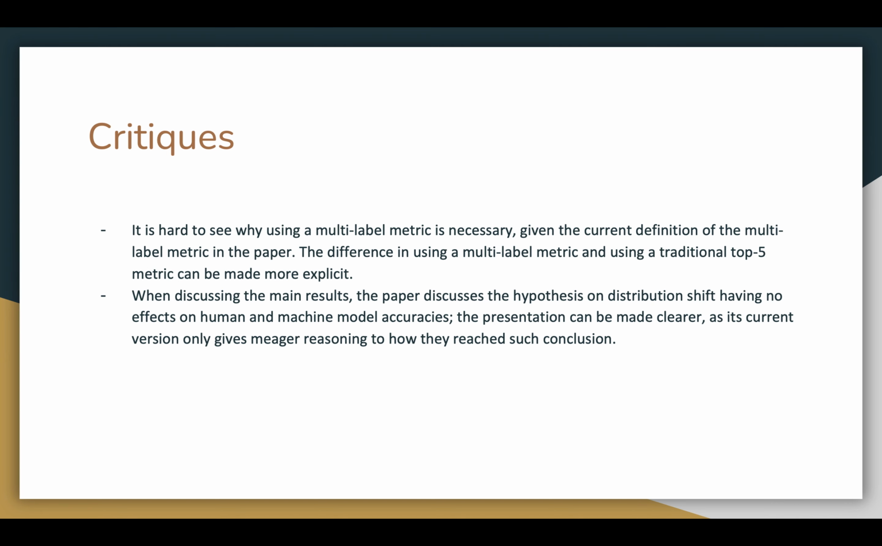It is hard to see why using a multi-label metric is necessary, given the current definition of the multi-label metric in the paper. The difference in using a multi-label metric and using a traditional top 5 metric can be made more explicit. And lastly, when discussing the main results, the paper discusses the hypothesis on distribution shift having no effects on human and machine model accuracies. The presentation can be made clearer, as its current version only gives meager reasoning to how they reach such conclusion.